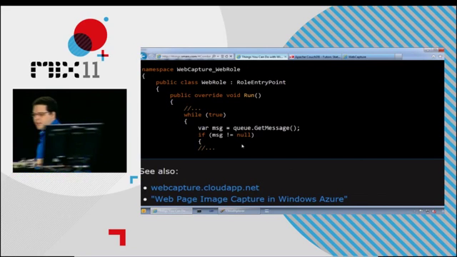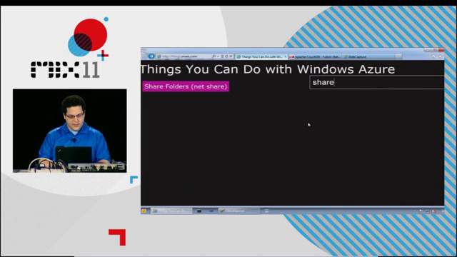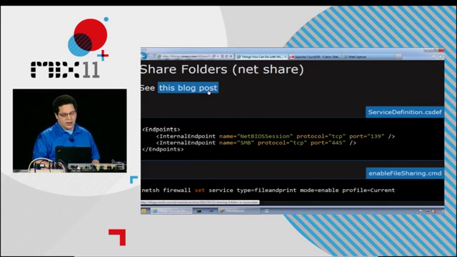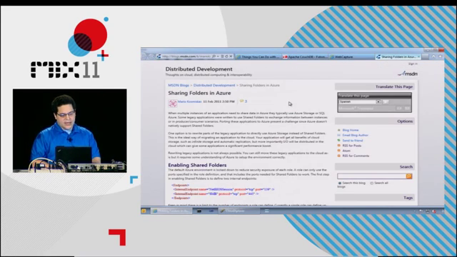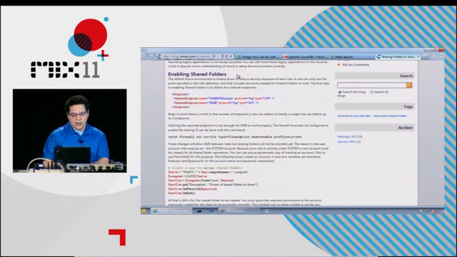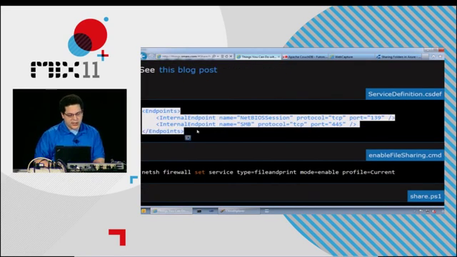Share folders, okay. I don't know a lot about this one, to be honest. But there's a blog post that I have a link to here, which has a little bit more detail, but basically goes through what you need to do. Here's the hard part, I think, which is maybe more visible here. Remember to declare these endpoints.